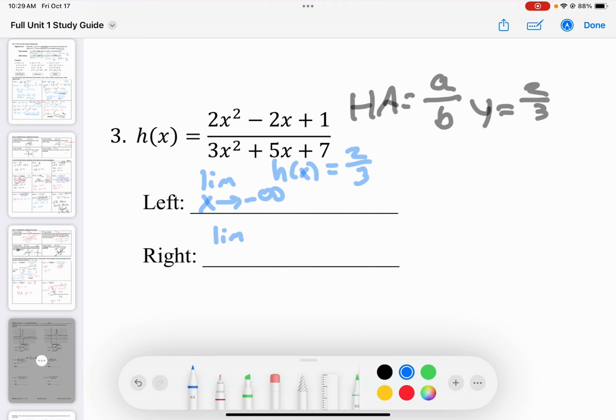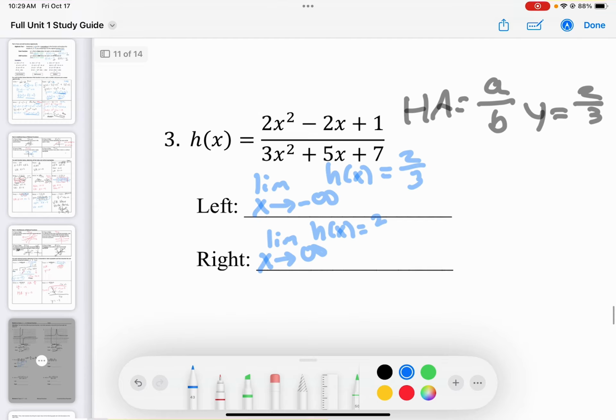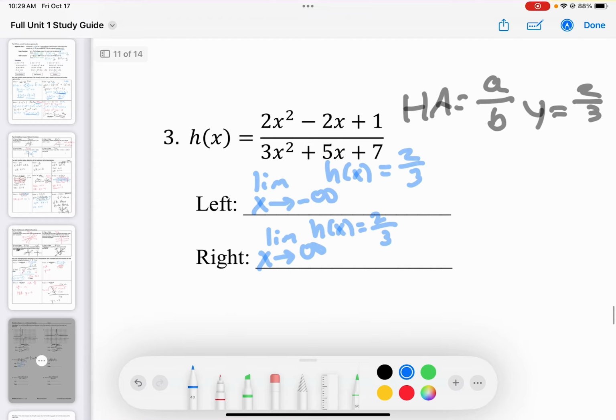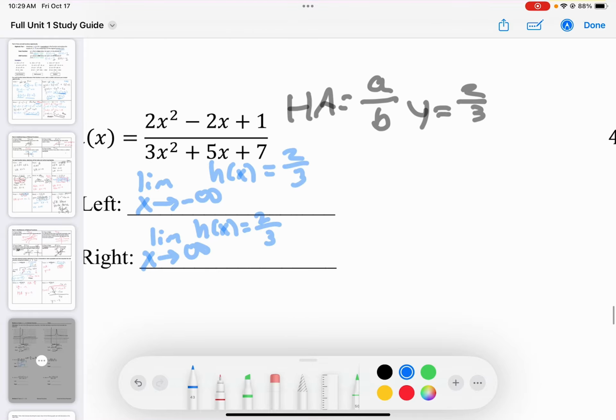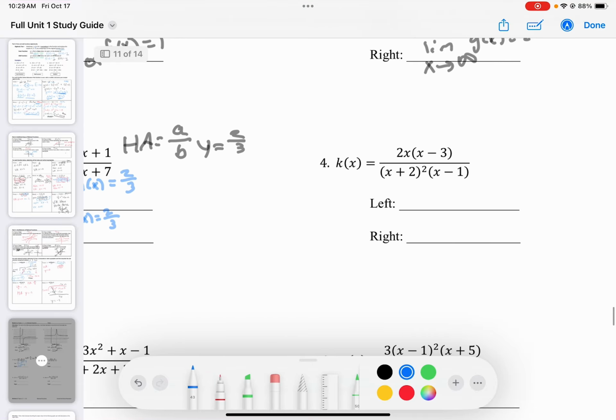I could say the limit as x approaches positive infinity of h of x is equal to 2/3. It should be the same for both when we have a horizontal asymptote.